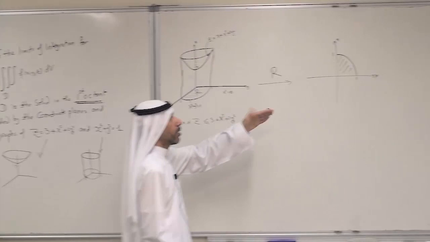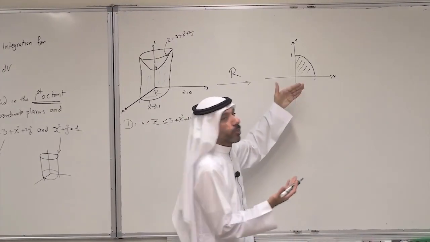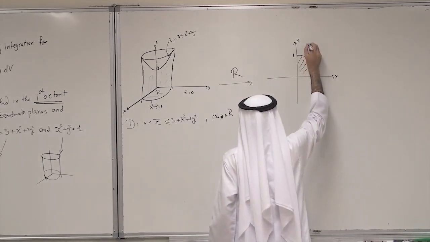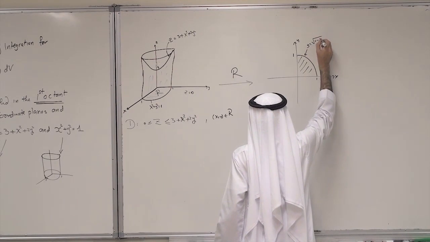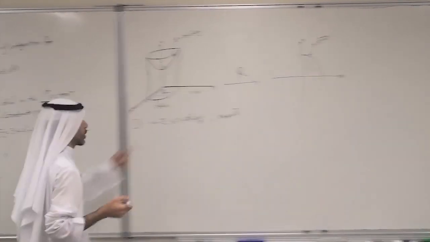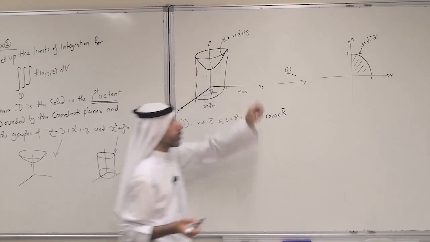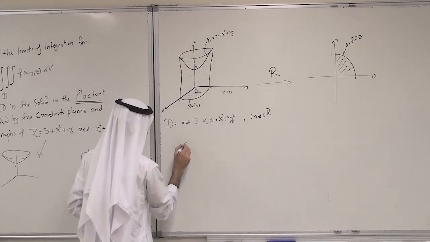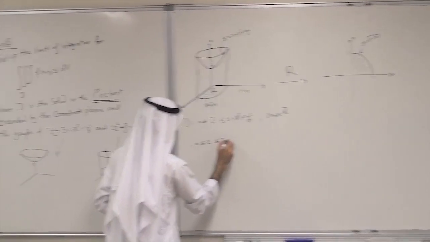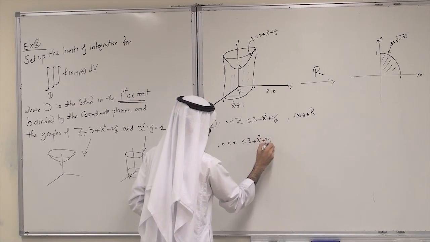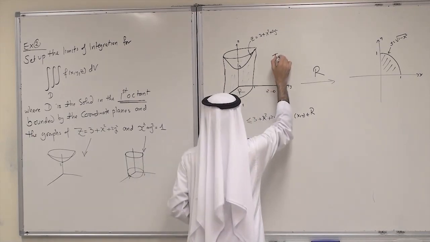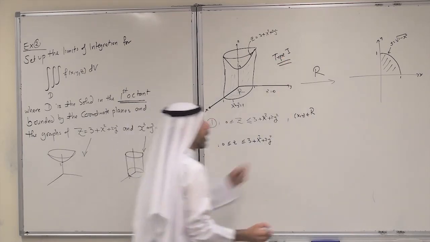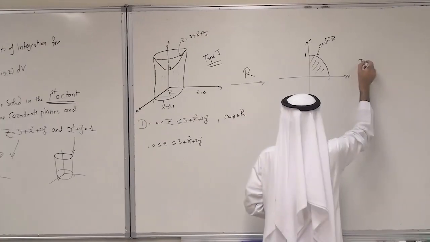Now in R, is it type 1 or type 2? It is both, in fact. So let's say it is type 1. Here, y equals root 1 minus x squared. When you solve x squared plus y squared equals 1 for y, we take the positive one. So this is 0 less than z less than 3 plus x squared plus 2y squared. D is a type 1 solid, and R is also a type 1 region.